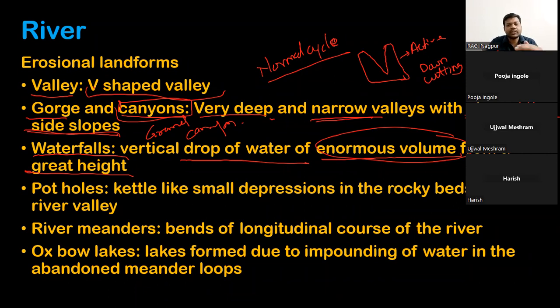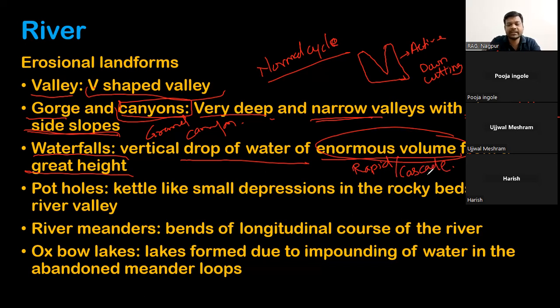Now according to the scale, there are different types of waterfalls. If the waterfall or this gradient is very low or very small, it will be called a rapid or cascade.